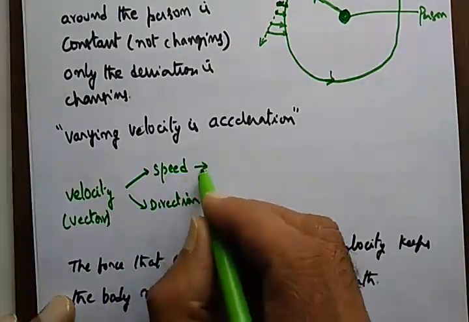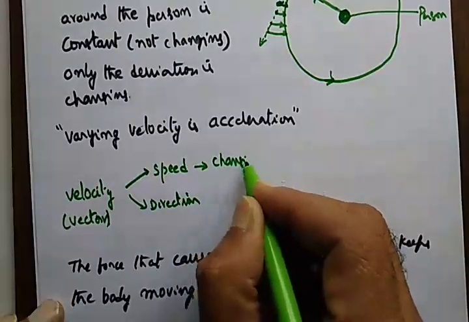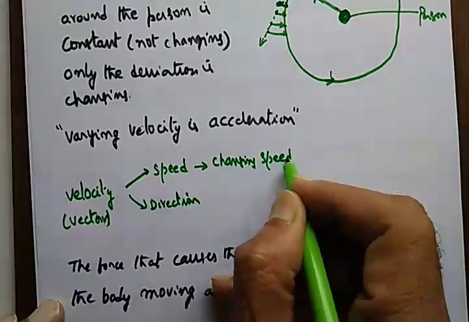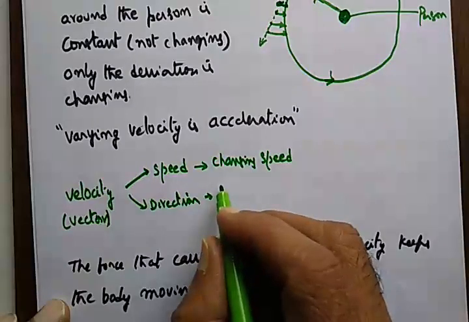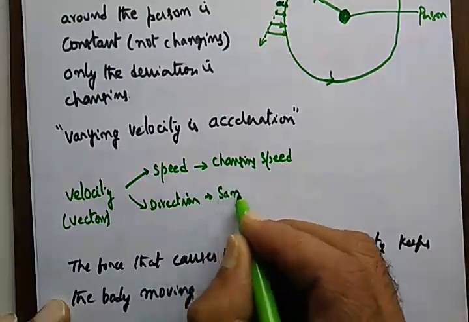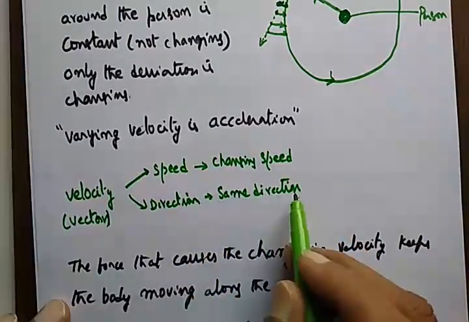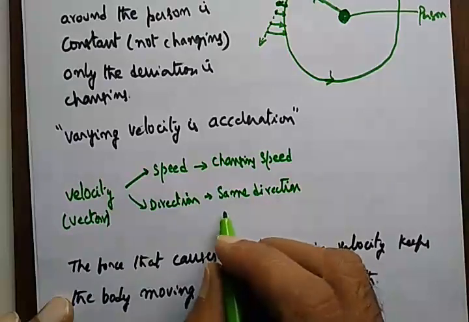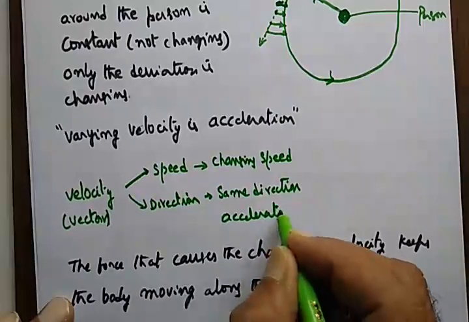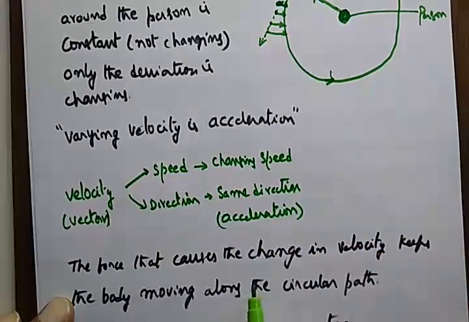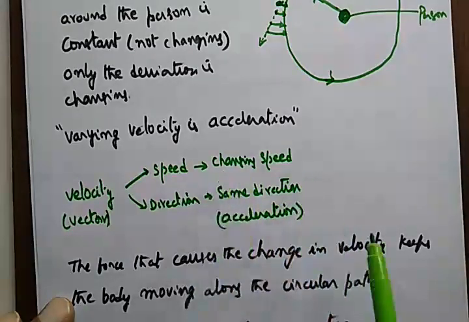Now let us take changing speed or varying speed, but this we will keep constant. Same direction. Speed is changing, but direction is same. So this we will call acceleration. This rate of change of velocity is acceleration. Here the rate of change is with time; the speed is changing.